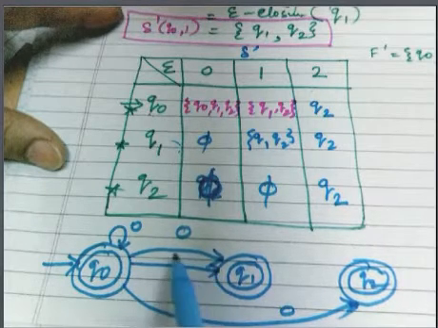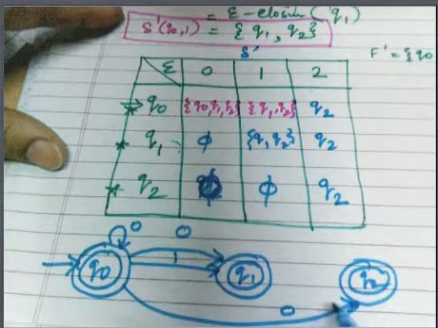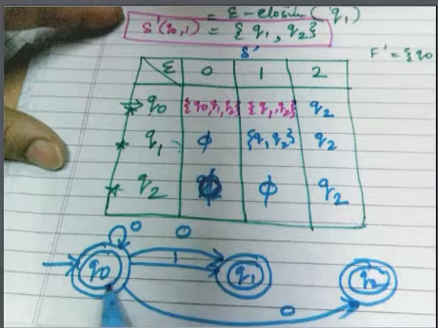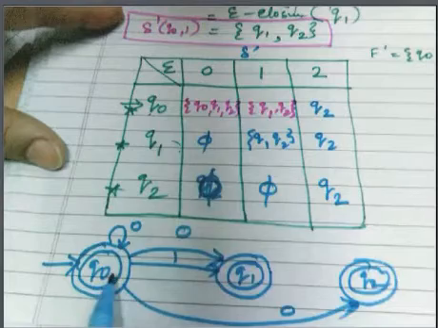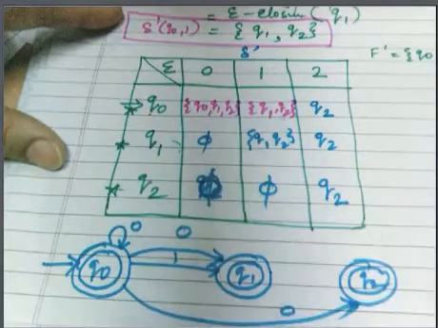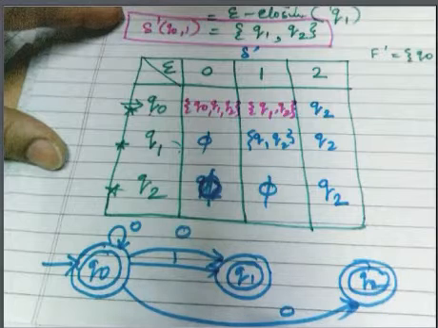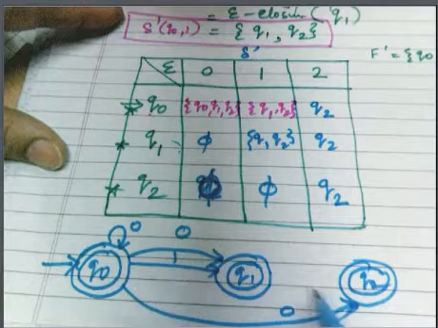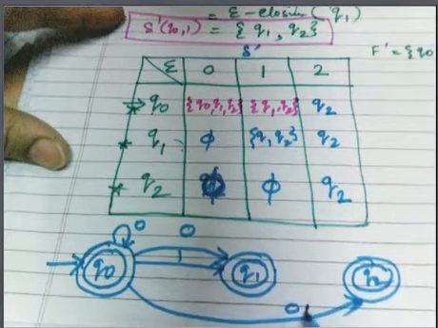Next, Q0 on 1 moves to Q1 and Q2. There is one more way to show this: Q0 on 1 moves to Q2, so instead of making multiple arrows, there will be one arrow from Q0 to Q2 marking the transition with more than one symbol. Another way is I can put a comma here.